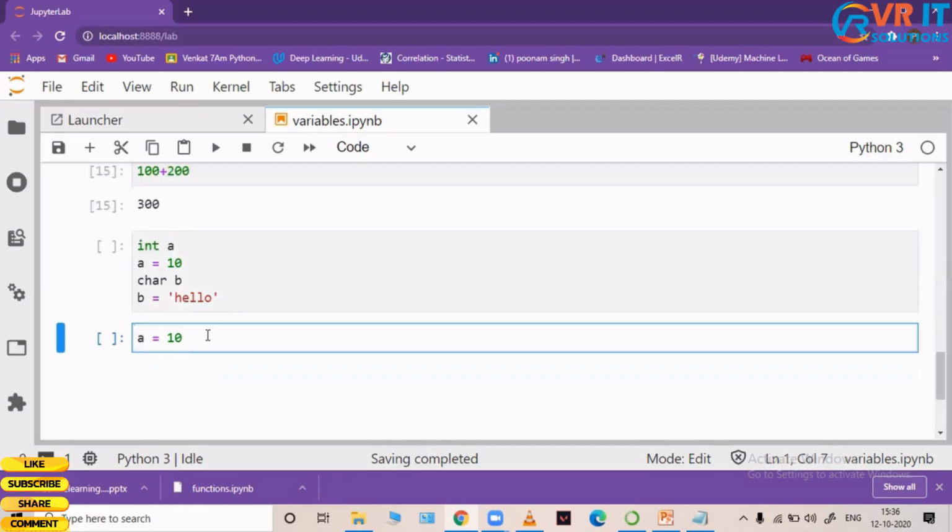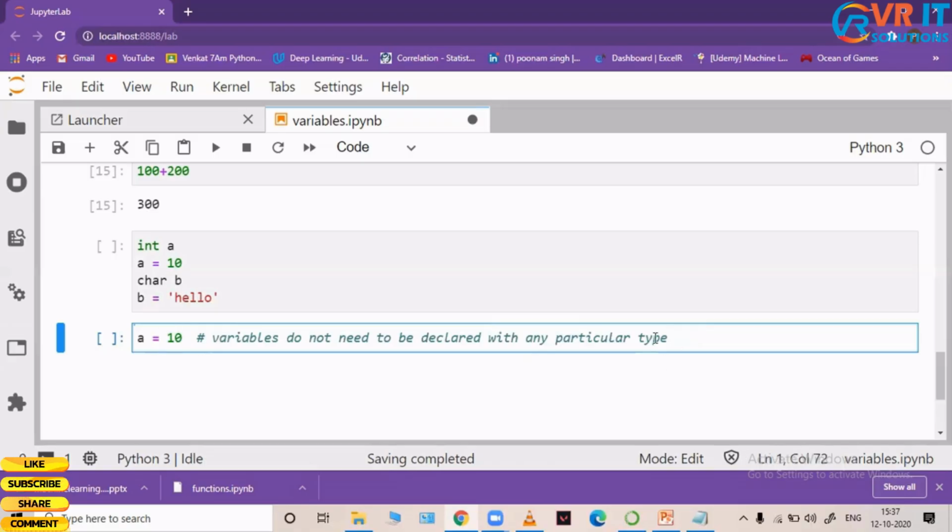So here remember the rule: variables do not need to be declared with any particular type. I don't have to declare any particular type for my variable. I can just say A is equal to 10, and my Python interpreter would understand that my A is an integer.